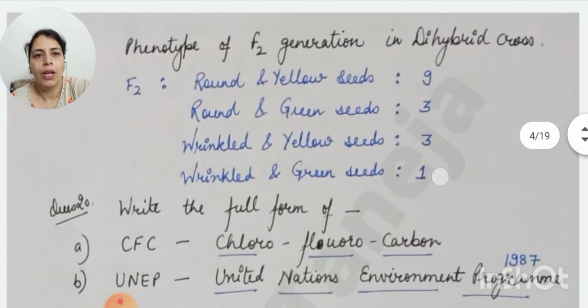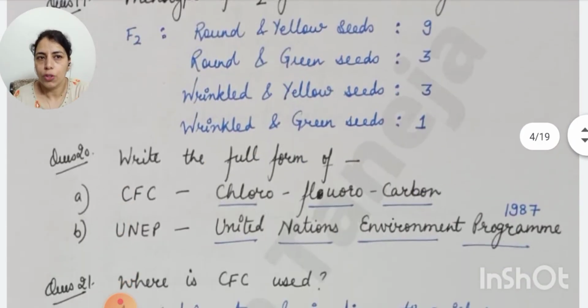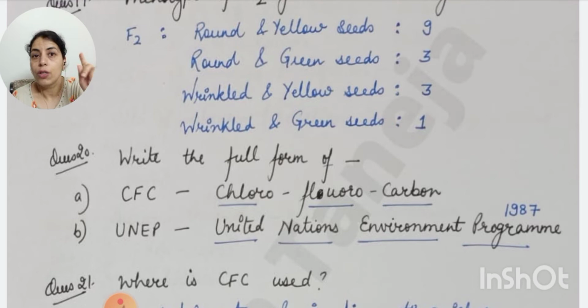9:3:3:1. Write the full form of CFC, that is chlorofluorocarbon, and these are the questions from lesson 15, our environment. UNEP, United Nations Environment Program, and this program came in 1987 to limit the emission of CFCs. It was an agreement, the Montreal Protocol was framed, and the agreeing countries agreed on this thing that they will limit the CFC emission to the 1986 level. So this question may be asked for 1 mark.